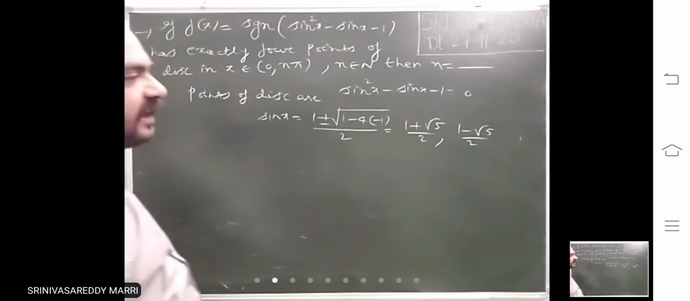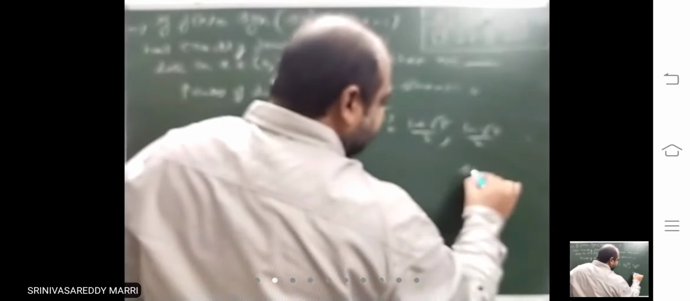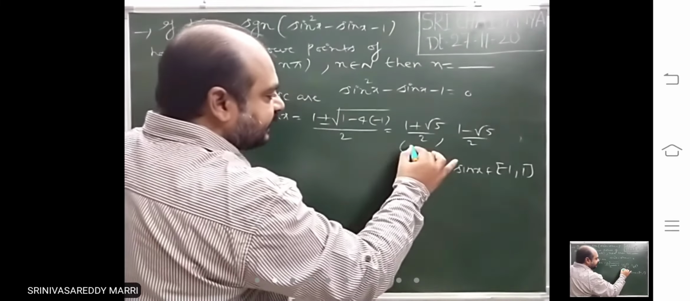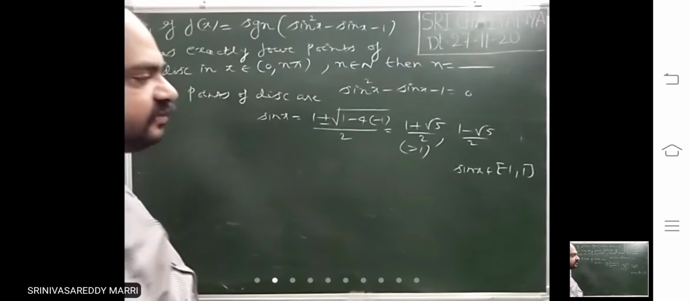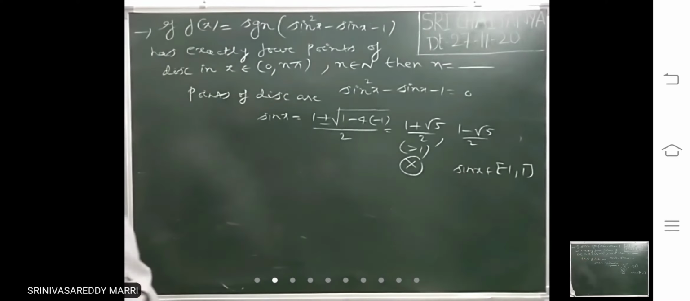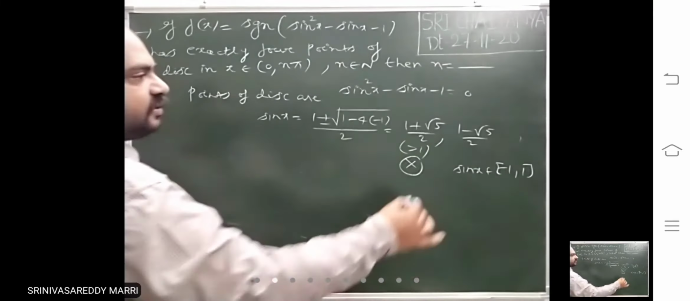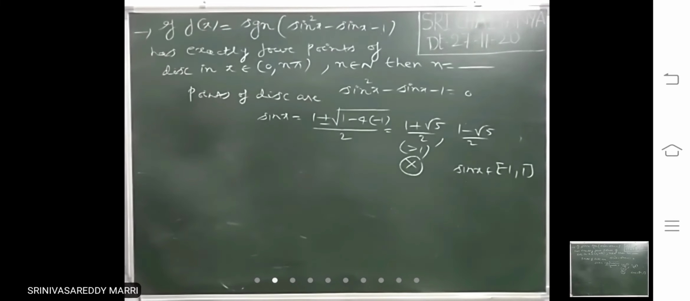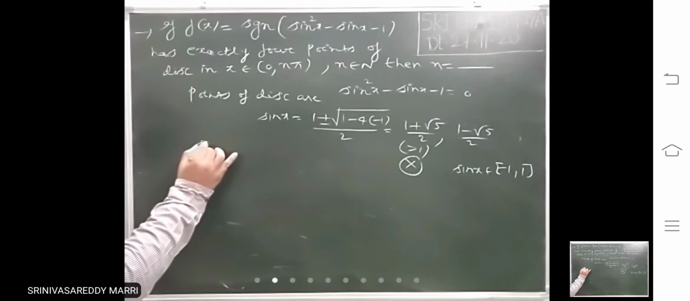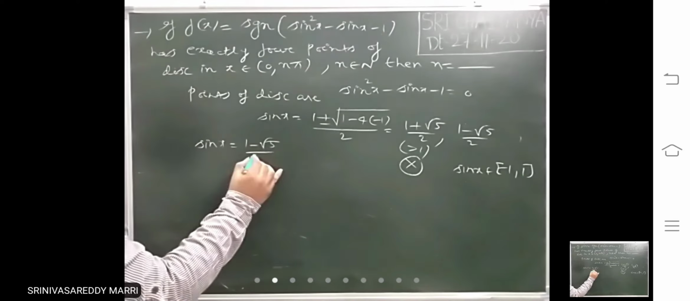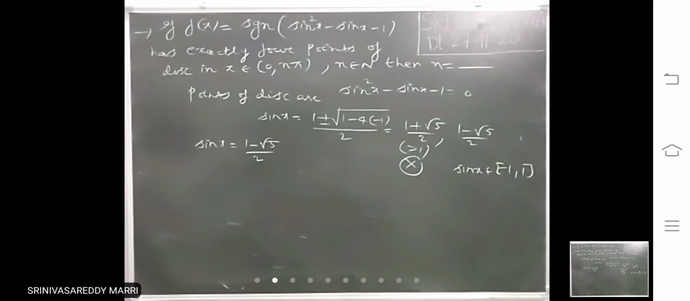But sin x must always lie between minus 1 and 1. So this is greater than 1. This is not possible. Greater than 1 value, there won't be any solution. So only the other lies between minus 1 to 1. That means sin x is (1 minus root 5) by 2.